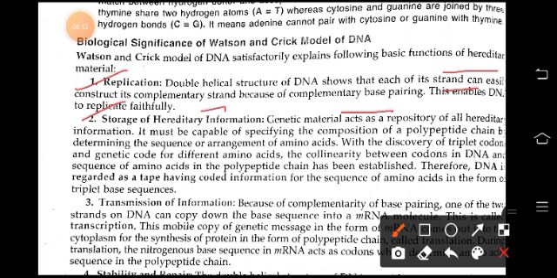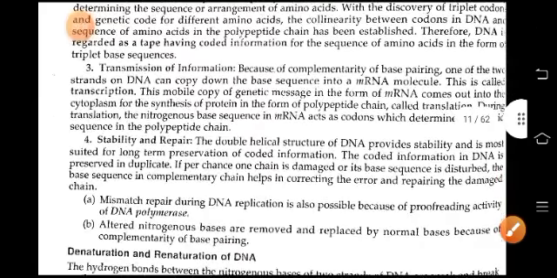Storage of hereditary information. Genetic material acts as a repository of all hereditary information. It must be capable of specifying the composition of a polypeptide chain, determining the sequence or arrangement of amino acids. With the discovery of the triplet codon and genetic code for different amino acids, the collinearity between codons in DNA and the sequence of amino acids in a polypeptide chain has been established. Therefore, DNA is regarded as a tape having coded information for the sequence of amino acids in the form of a triplet-based sequence.